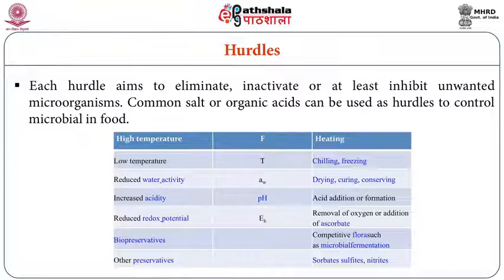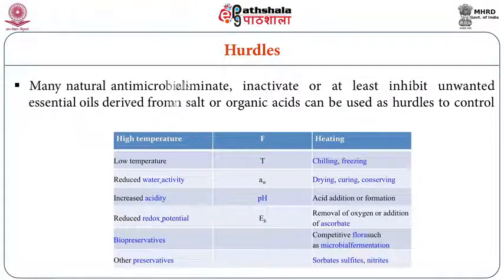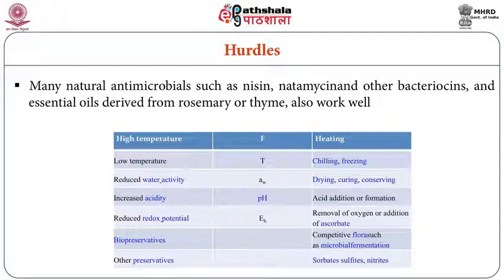Each hurdle aims to eliminate, inactivate, or at least inhibit unwanted microorganisms. Common salt and organic acids can be used as hurdles to control microbial load in food. Many natural antimicrobials such as nisin, natamycin and other bacteriocins, and essential oils derived from rosemary or thyme also work well.